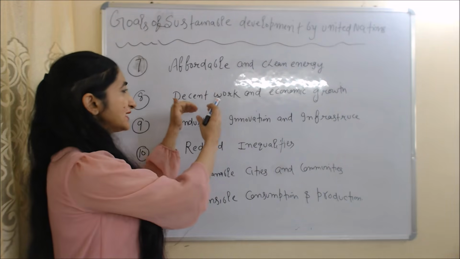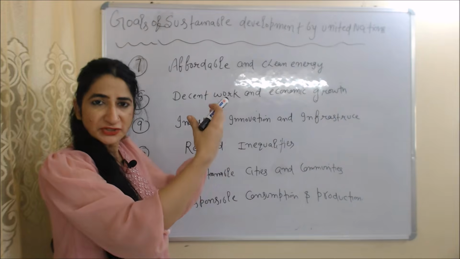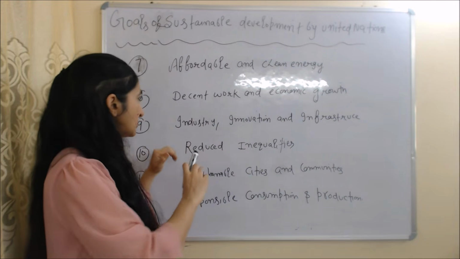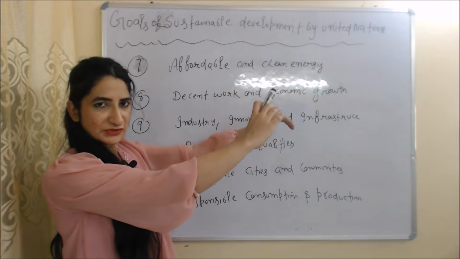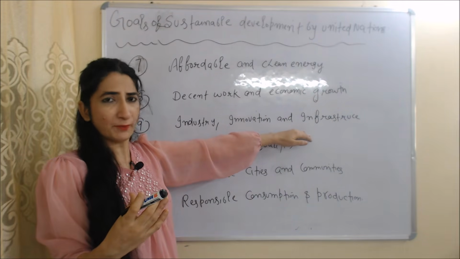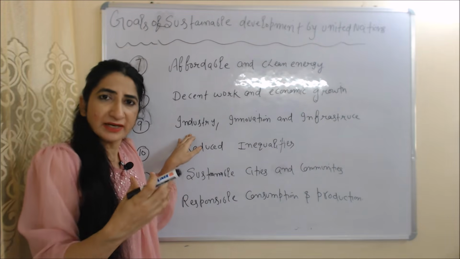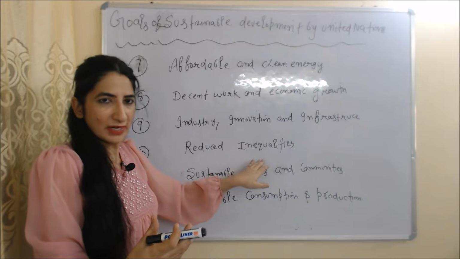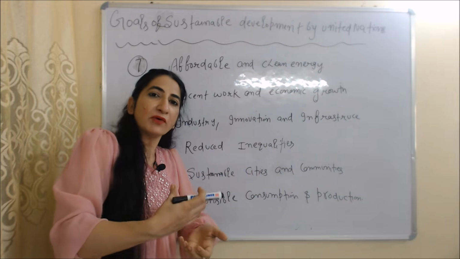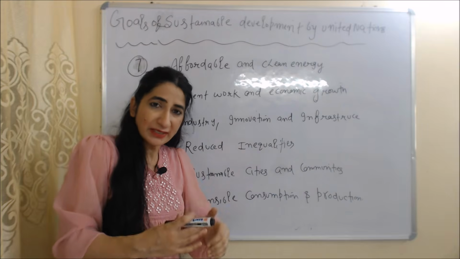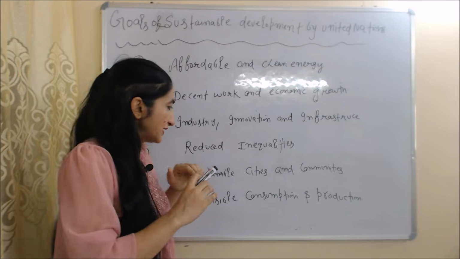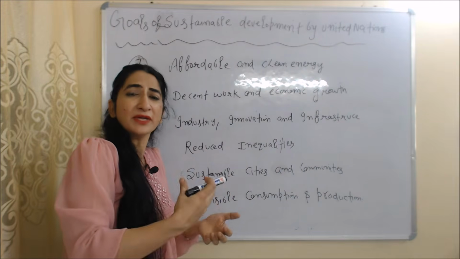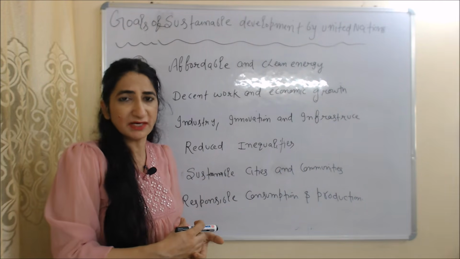Next goal is decent work and economic growth. It ensures sustainable economic growth and decent work for all. Next goal is industry, innovation and infrastructure. It ensures that we have proper infrastructure and sustainable industrialization and fosters innovation. Next goal is reduced inequalities. Sustainable development wants to reduce inequalities between countries and among countries. Next goal is sustainable cities and communities. It ensures that we have sustainable cities and sustainable communities.